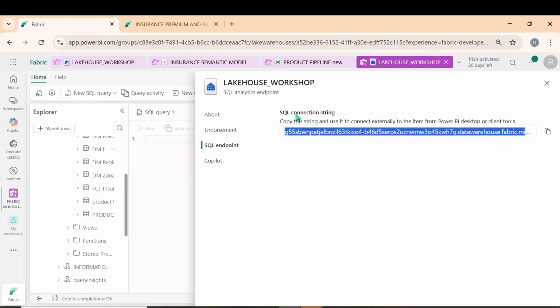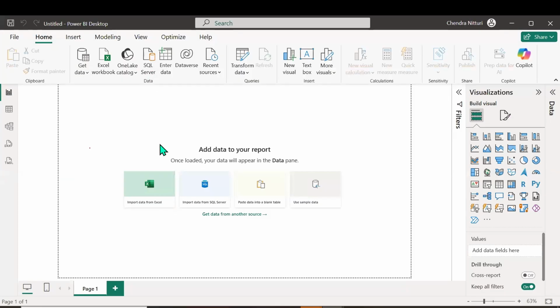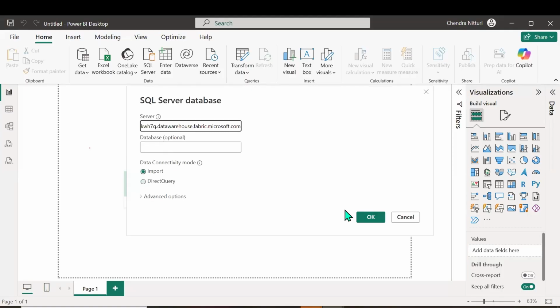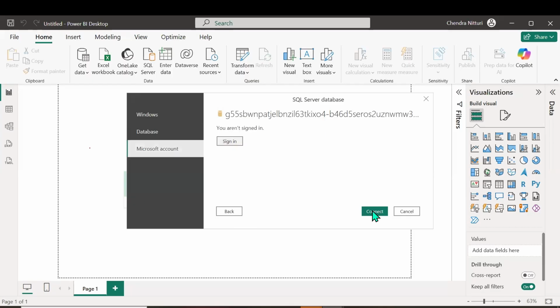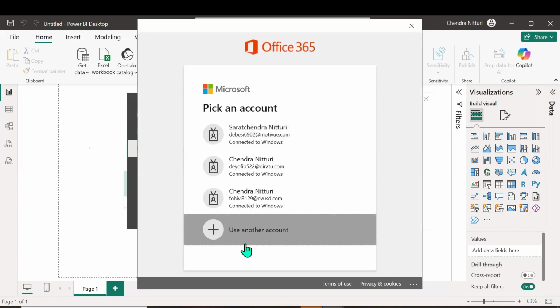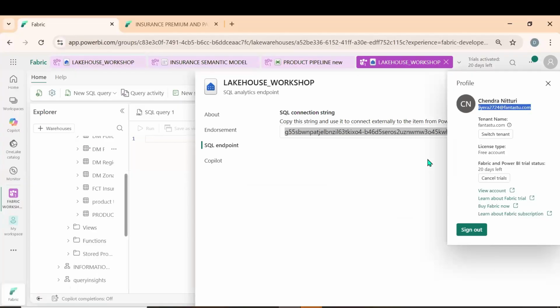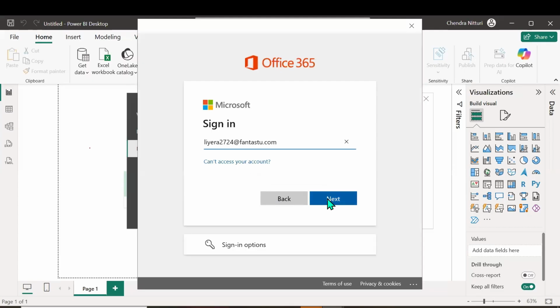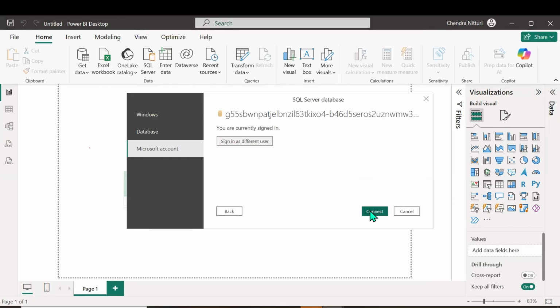So what is the SQL endpoint? SQL connection string is generated. I can go here, click on the untitled, click on the server name. Okay, in the server name, enter that. Okay, click on OK. Okay, use Microsoft account. Sign in. Okay, we can directly connect to that. Use another. Where is that? Okay, let me click on connect.